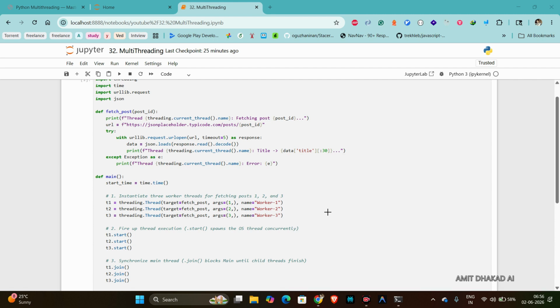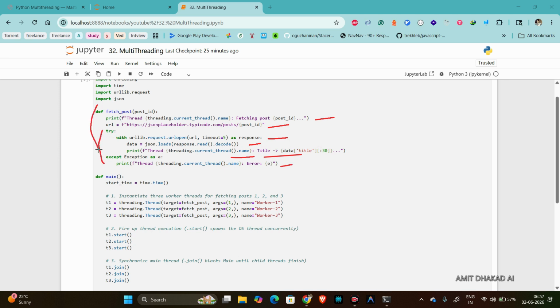Fetch post. So that will take one post ID and it will fetch the post. So here we are just printing this one URL from where we are fetching the post. Okay. So we are doing request URL open. As a response, here we are doing json.load of response.read and decode, and here we are printing the title and we are printing the worker name. And if it throws an error, we handle the error. So we are using try and except for that. So this is our function.